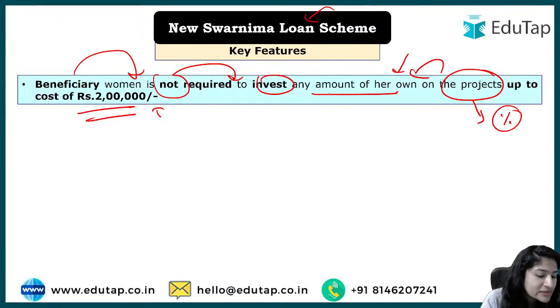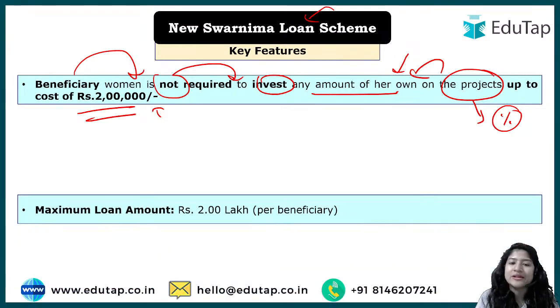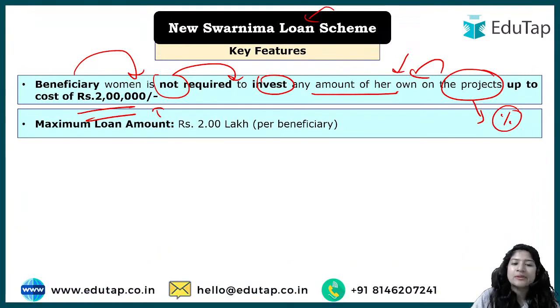I hope this line is clear. If it is not, do let me know, right? But it's a very simple line, right? The maximum loan amount that can be taken is 2 lakh per beneficiary. Until this 2 lakh the beneficiary is not required to add any percentage of the money required in the loan, in the project I mean. Okay, so it's simple like that.